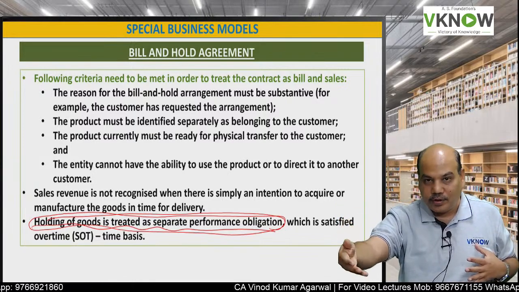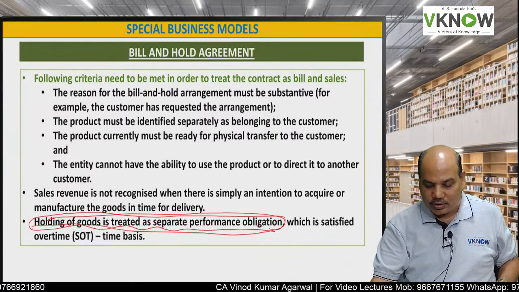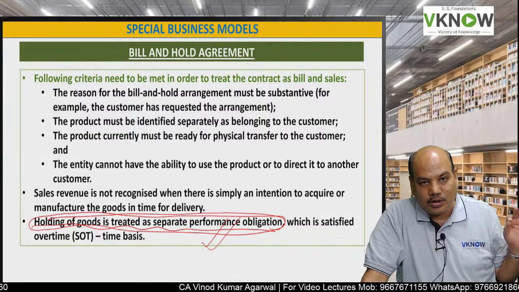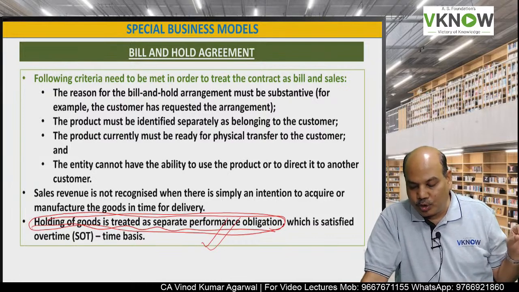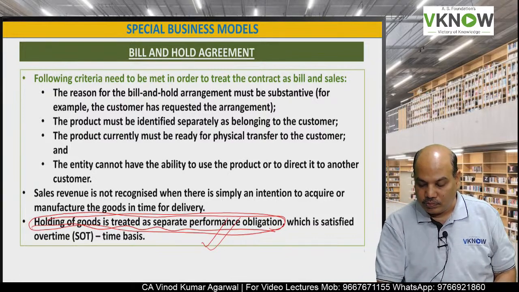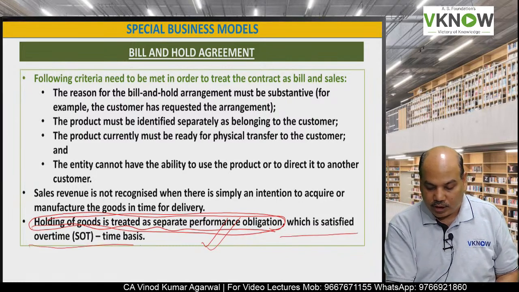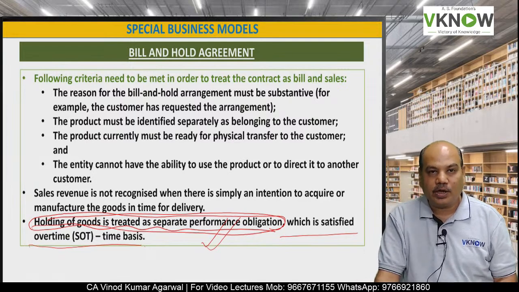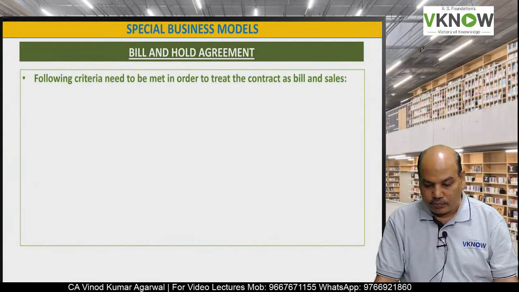You should take the delivery. Customer says, okay, I will take delivery after 3 months and you can charge me. That is treated as a separate performance obligation, which is satisfied over time, so that will be recognized as satisfied over time.